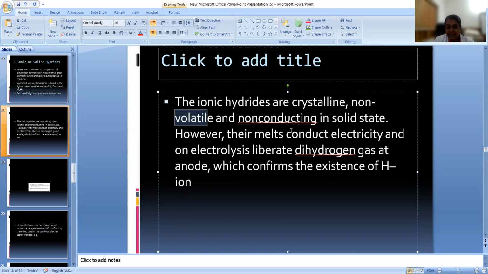Their melt conducts electricity, and on electrolysis it will liberate dihydrogen gas at the anode also, which confirms the existence of H minus. H minus is existing, and we are proving it using this electrolysis. So the ionic hydrides, what are the properties? Crystalline, non-volatile. They will not conduct electricity in solid state, but they will conduct electricity in which state? Molten state, and they liberate hydrogen gas, and this proves the existence of H minus ions.